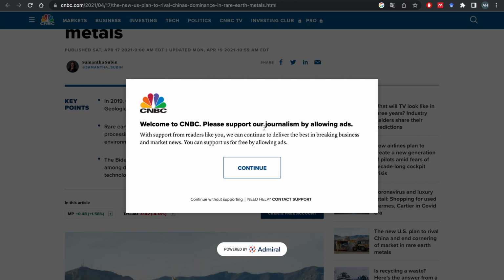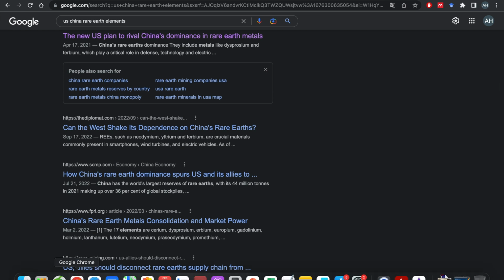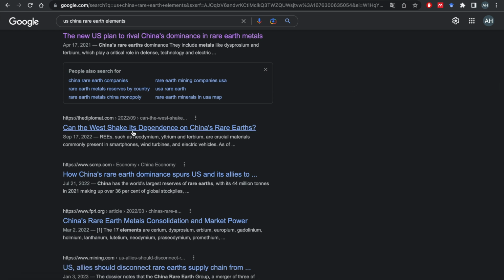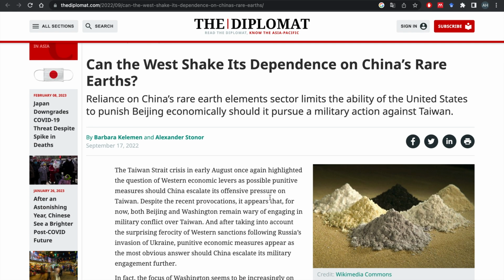Welcome, please support our journalism by allowing ads. I'm not going to allow ads here, sorry. Or I could just use my Safari. Can the West shake its dependence on China's rare earths? So it looks like the West is completely dependent on China's rare earth elements.